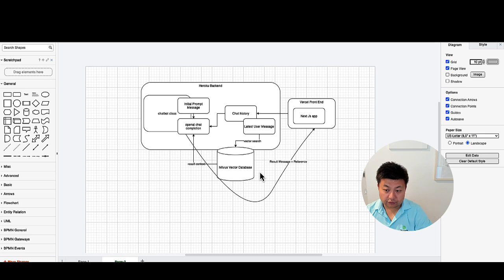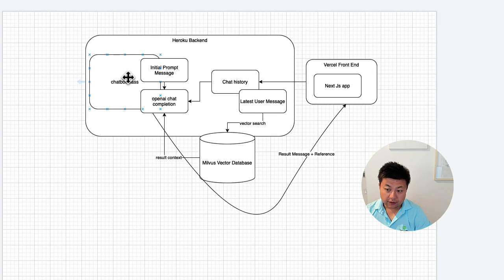And in terms of architecture, we're gonna create a chatbot class, and then we're gonna set up the initial prompt messages in the chatbot class. And then we're going to store all the conversation history within the chatbot class. At the same time, we are sending the overall chat history from the front end to the instantiated object. And then what it would do is take the latest user message and do a vector search in our vector database. In this case, we're using Milvus. And then append the results as context back to the OpenAI chat completion, and then get the results back and display it on the front end.